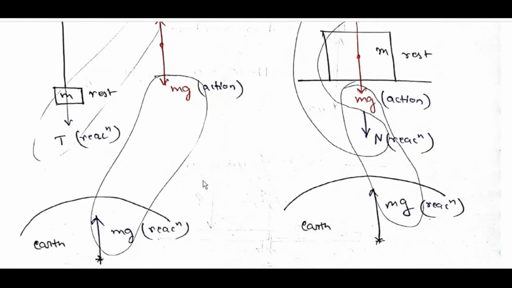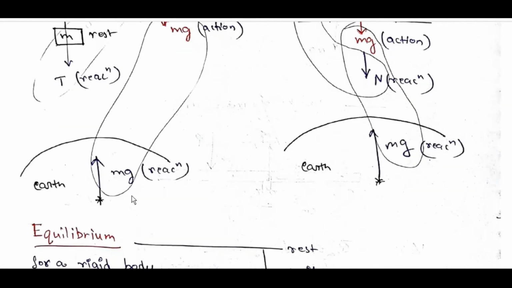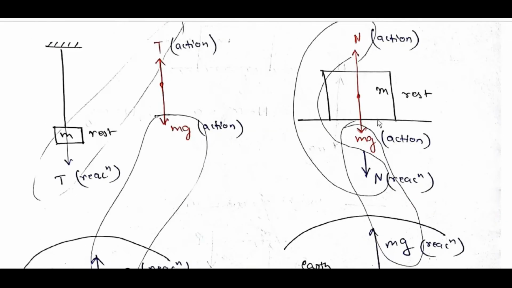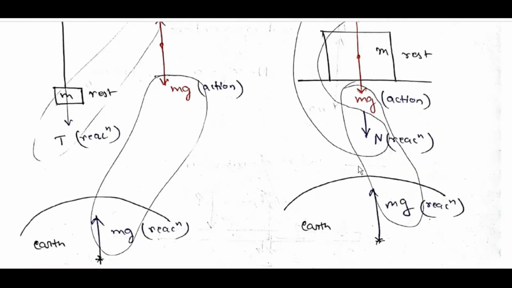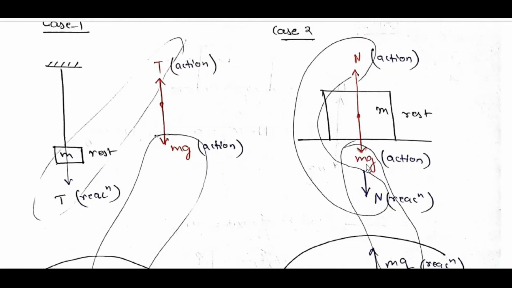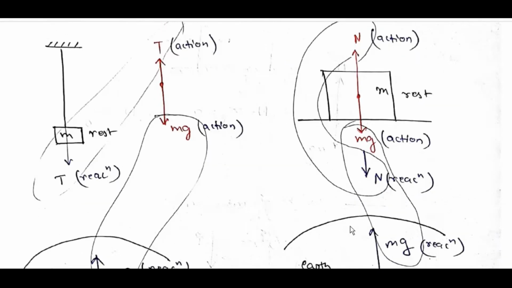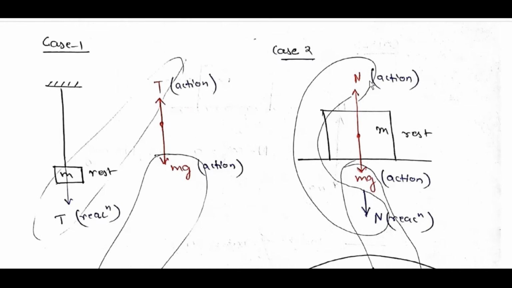T action, Mg action, Mg reaction, N, Mg reaction; Mg action, N reaction, this Mg reaction, action.